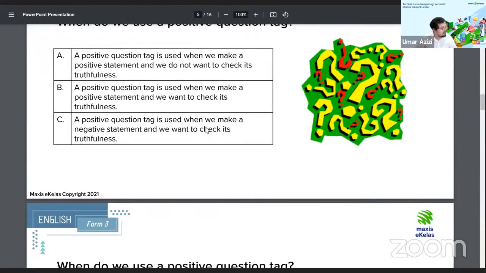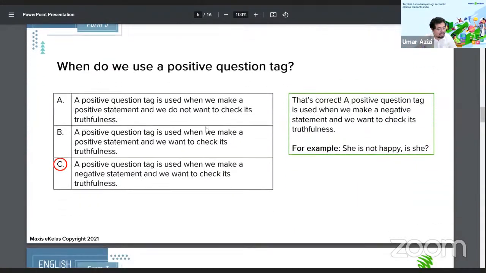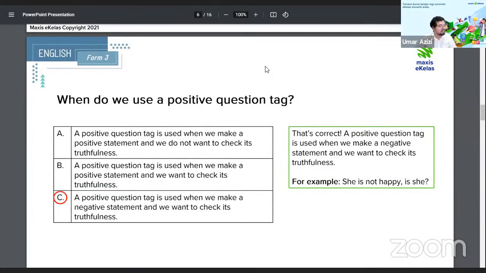So if one says B, let's see, the answer is B. The answer is C. Dr. Croft says A. The answer is C, actually. I do apologize for that. So a positive question tag is used when we make a negative statement and we want to check its truthfulness.